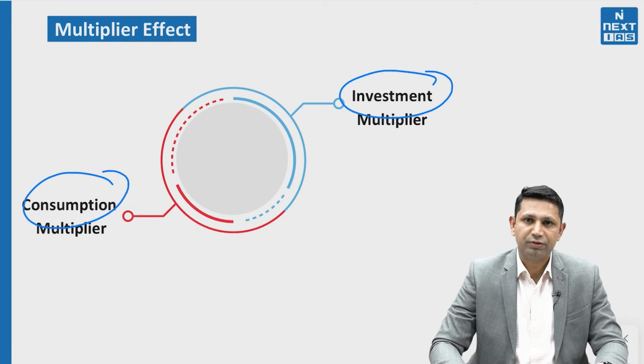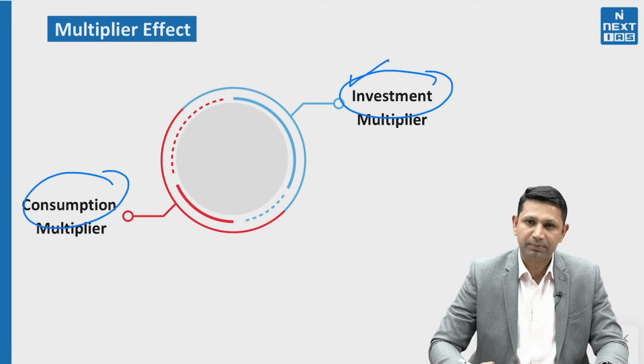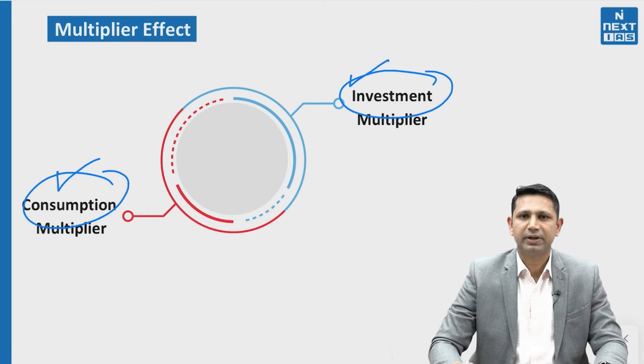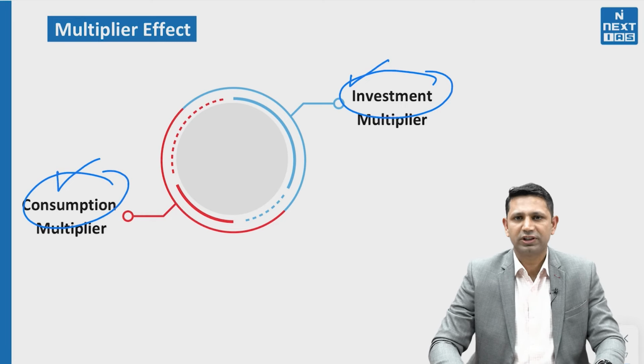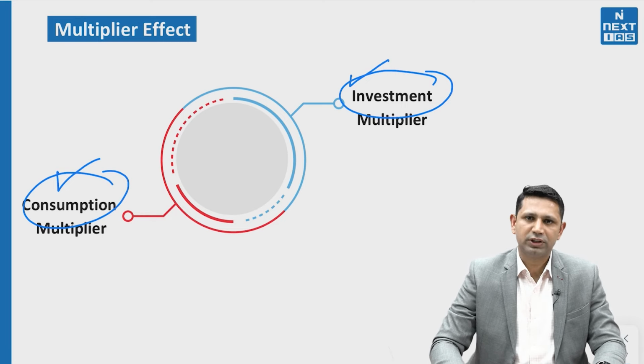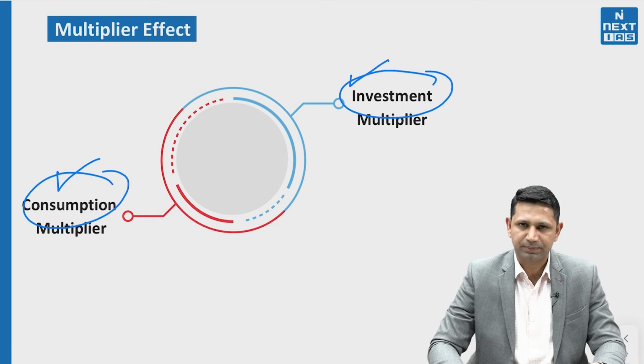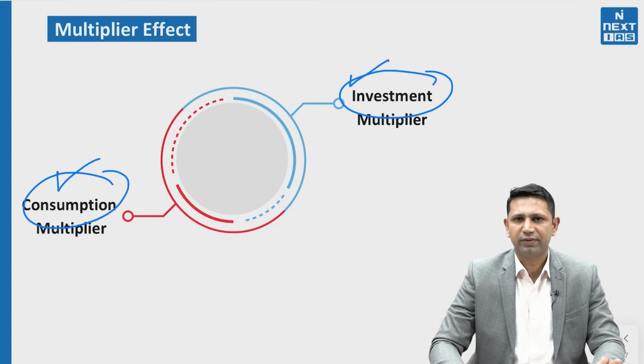So for our economy, which one is better, the investment multiplier effect or the consumption multiplier effect? Actually, we should be focusing on both. We should be focusing on investment as well as consumption. But an imbalance between the two is going to create challenges for our economy. That we can see from the comparison of India and China.